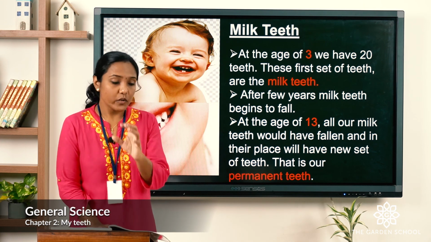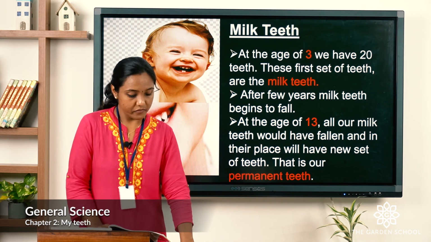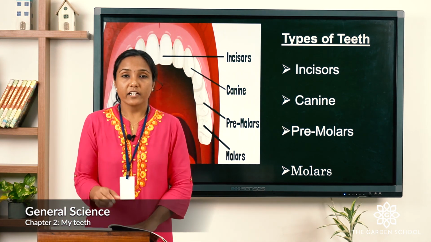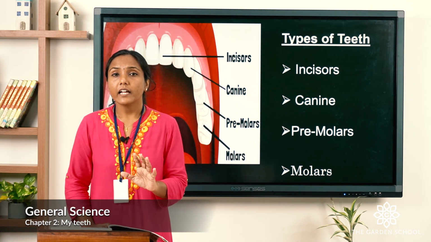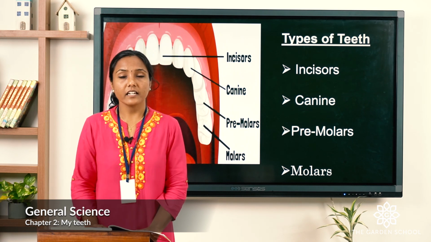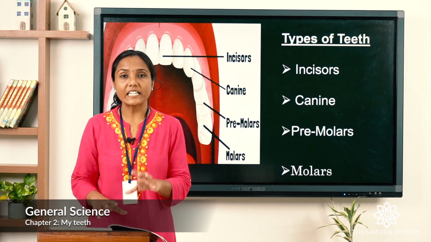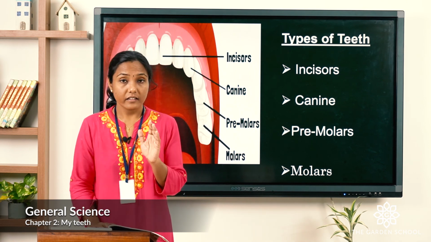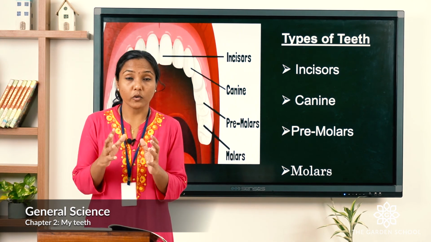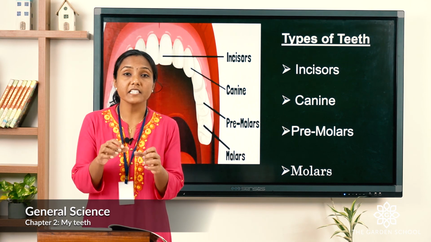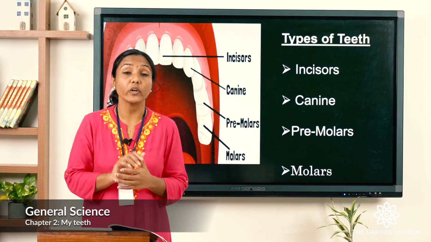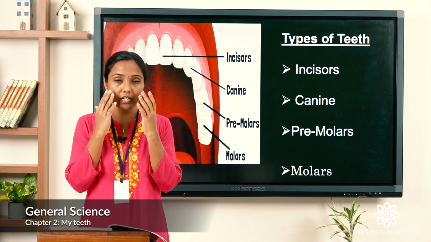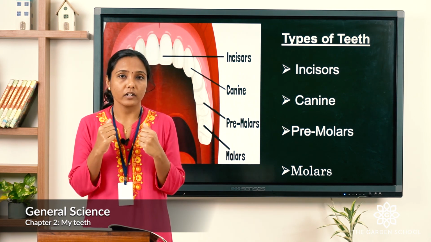Now let's look into the types of teeth. Before this, I would like to tell a few more things, children. Just understand this, that the baby teeth are 20 in number, as I talked about the milk teeth. In the same way, adults, the grown-ups, will have the maximum teeth, 32 in number. Keep that in mind, 16 on top and 16 on the bottom.